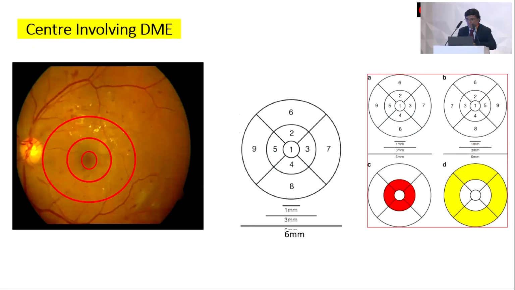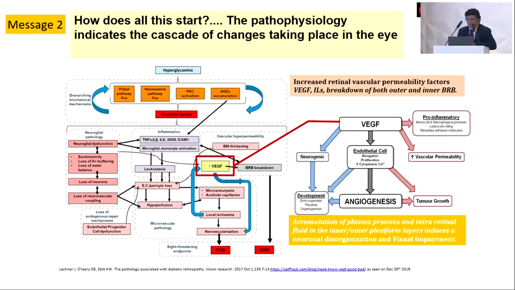It is extremely important to understand that it is the central 1 millimeter area which is the center-involving diabetic macular edema. It is not the entire macula, which sometimes people consider, though we tend to give intravitreal injections to patients even beyond the center-involving diabetic macular edema and not do lasers.